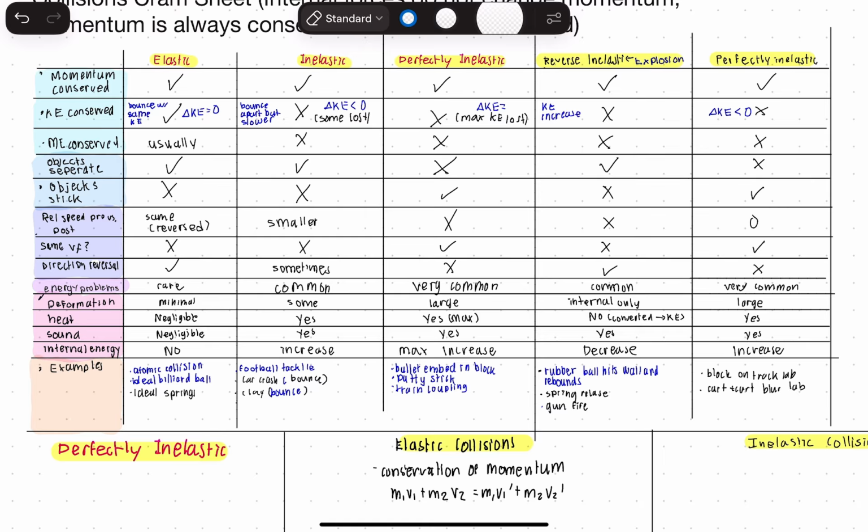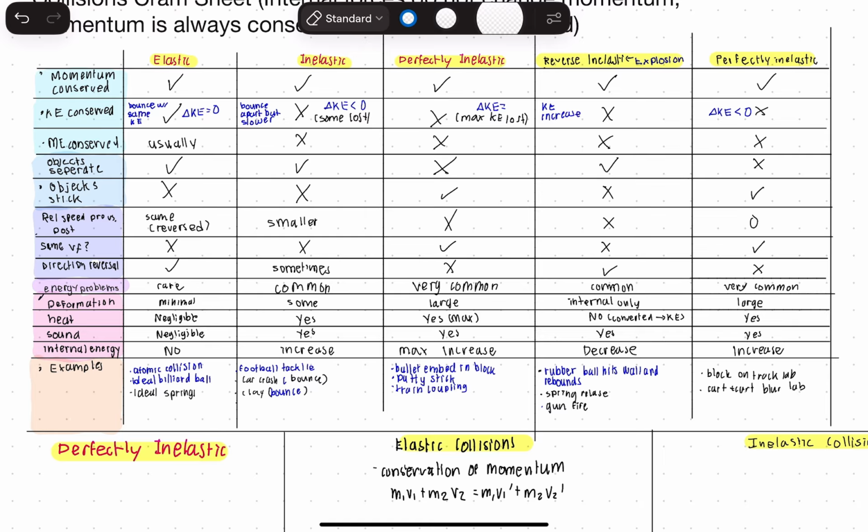and a spring releasing. Now for perfectly inelastic, we have the momentum is conserved, the change in kinetic energy is going to be less than 0, the mechanical energy will not be conserved, the objects will not separate, the objects will stick, the relative speed pre versus post will be 0. The same velocity, yes, it will have the same final velocity. The direction reversal will not be available, and this type of energy problem is very common.